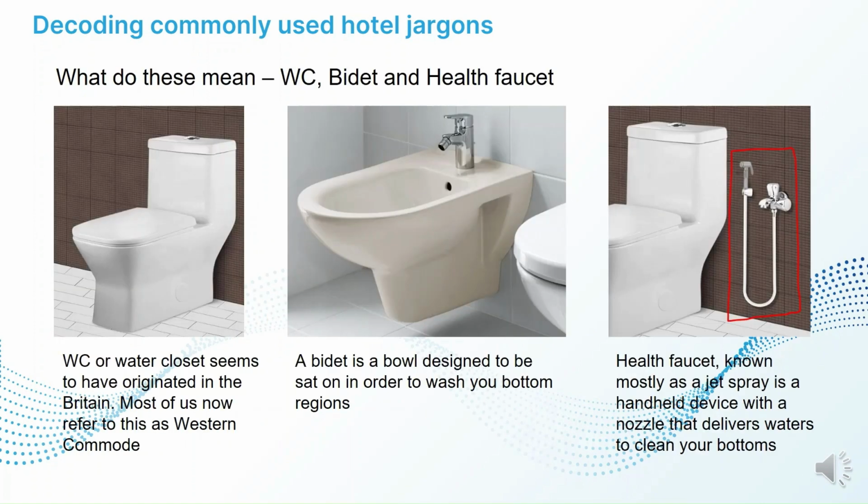Now, what do these mean? WC, bidet, and health faucet. WC, or water closet, seems to have originated in Britain. Most of us now refer to this as Western commode. A bidet is a bowl designed to be sat on to wash your bottom regions. And a health faucet, known mostly as jet spray, is a handheld device with a nozzle that delivers water to clean your bottoms.